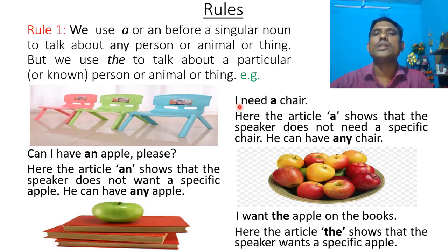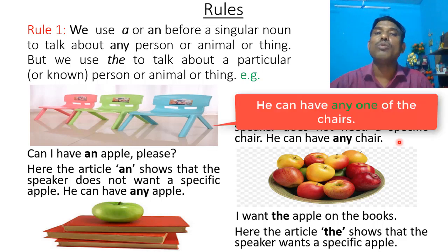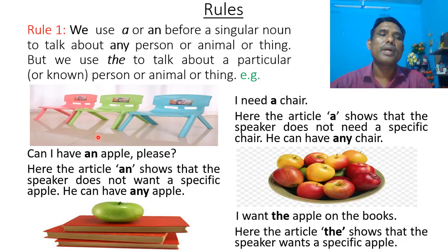For example, I need a chair. Here the article A shows that the speaker does not need a specific chair. He can have any chair. That is, he can have any one of the chairs. Next example is, can I have an apple please?